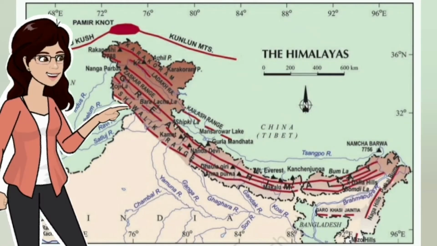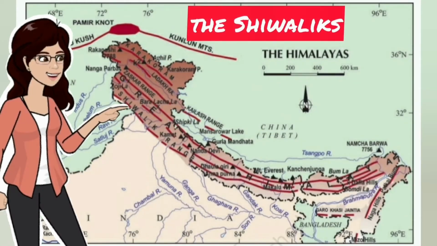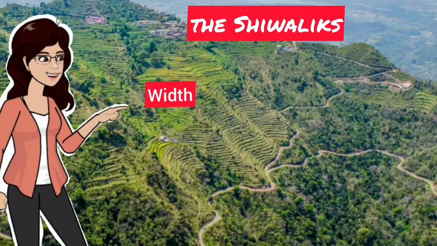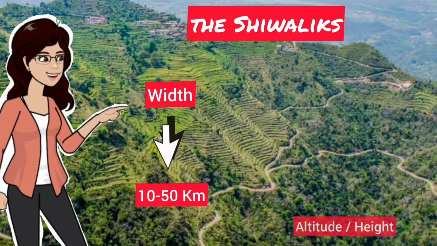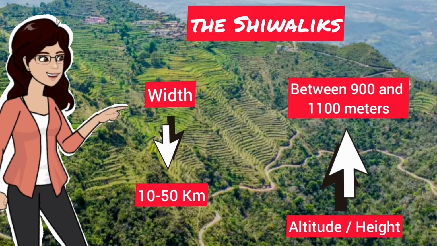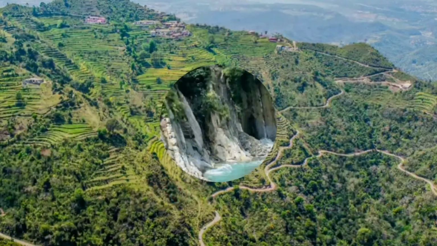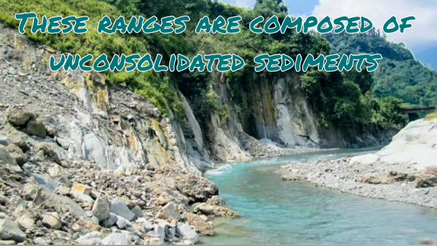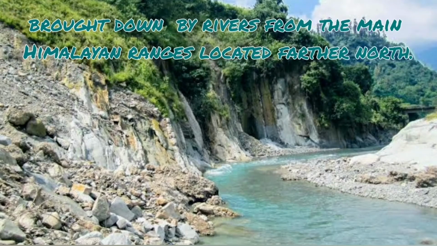Now let us know about the Shivaliks. They are the outermost range of the Himalayas. They extend over the width of 10 to 50 kilometers and have an altitude varying between 900 and 1100 meters. These ranges are composed of loose sediments brought down by rivers from main Himalayan ranges located farther north.